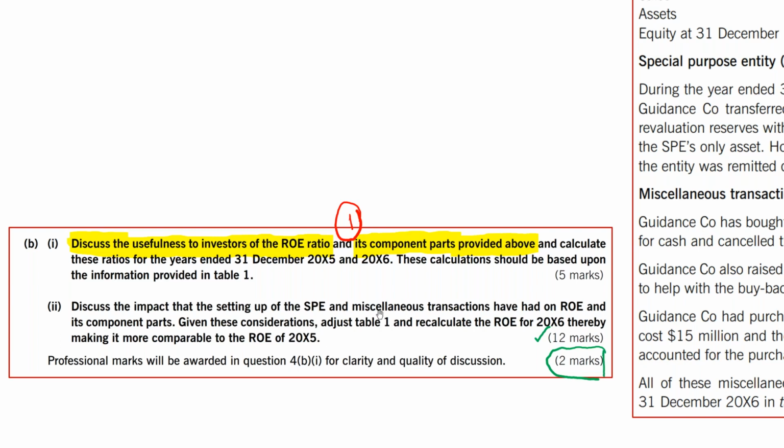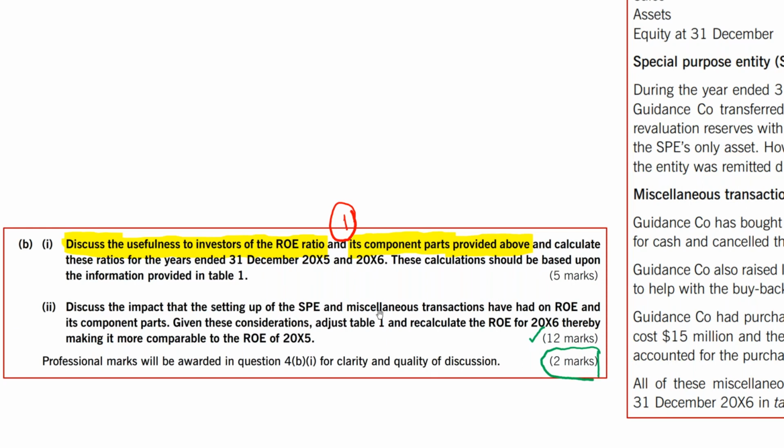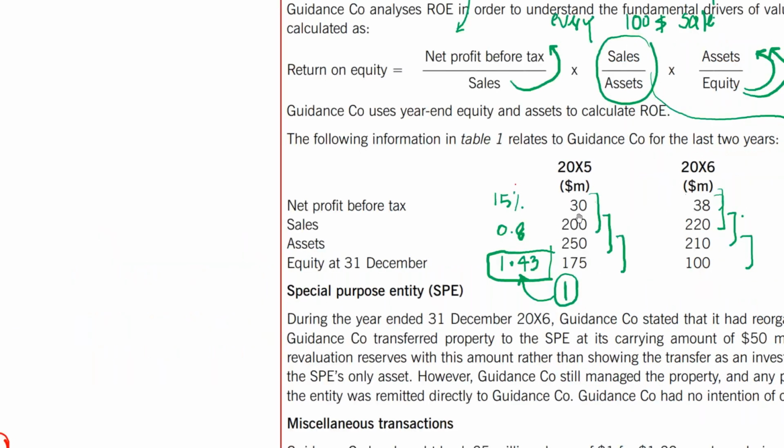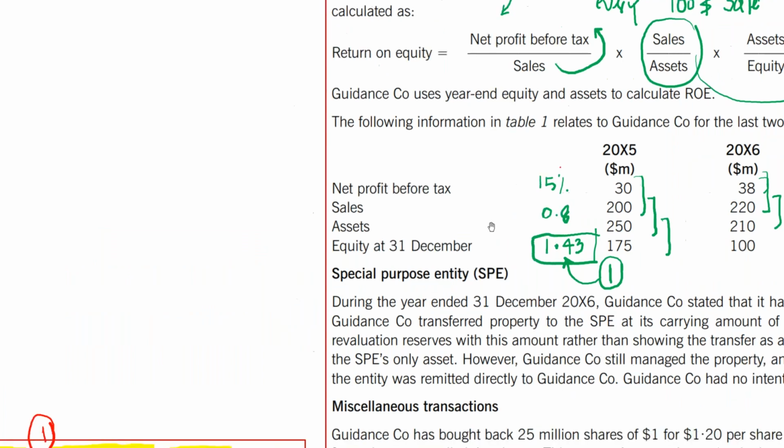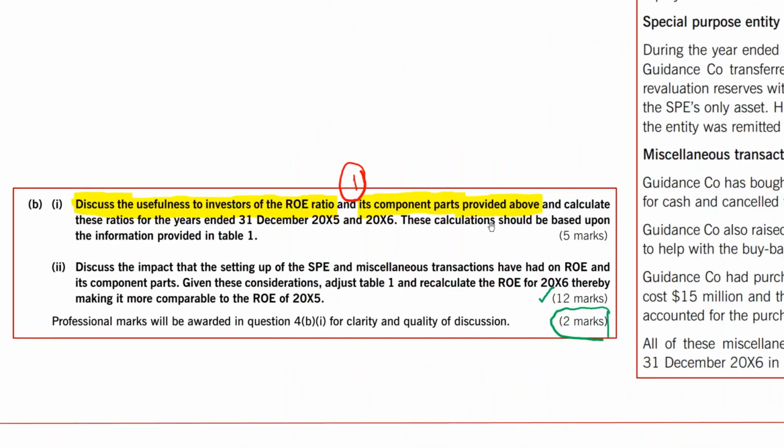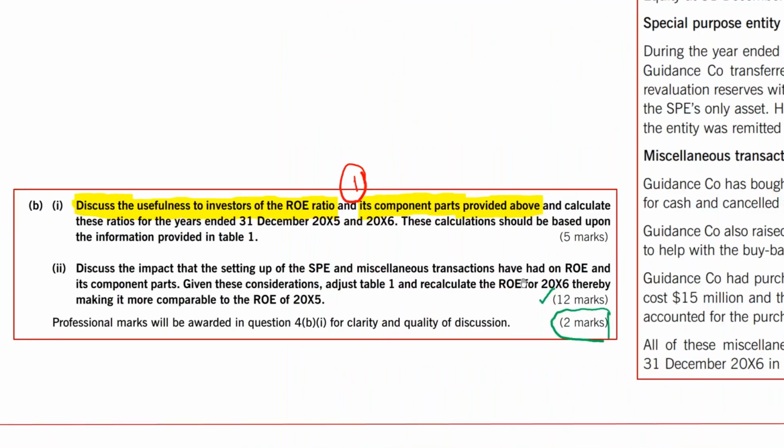What is table 1, guys? This is table 1. It has 2000x5 values and 2000x6 values. Now, adjust table 1 and recalculate the return on equity for 2000x6, thereby making it more comparable to the return on equity for 2000x5. What does it mean, guys? I just want you to understand this: making it more comparable to return on equity for 2000x5.